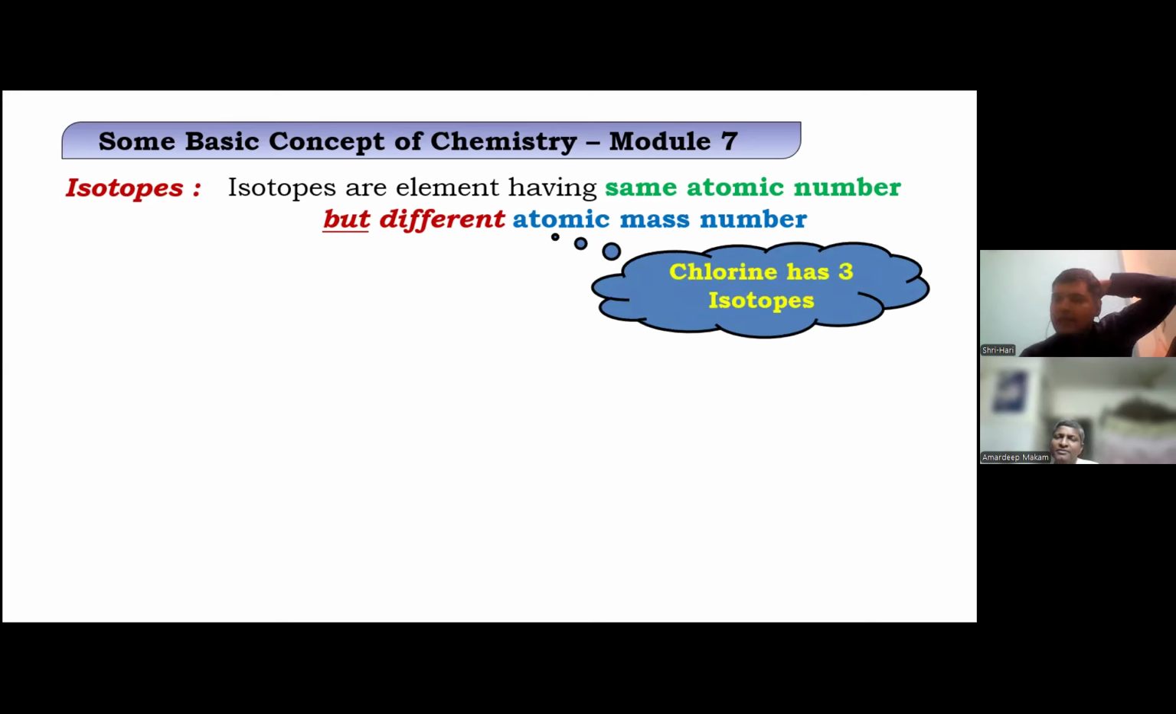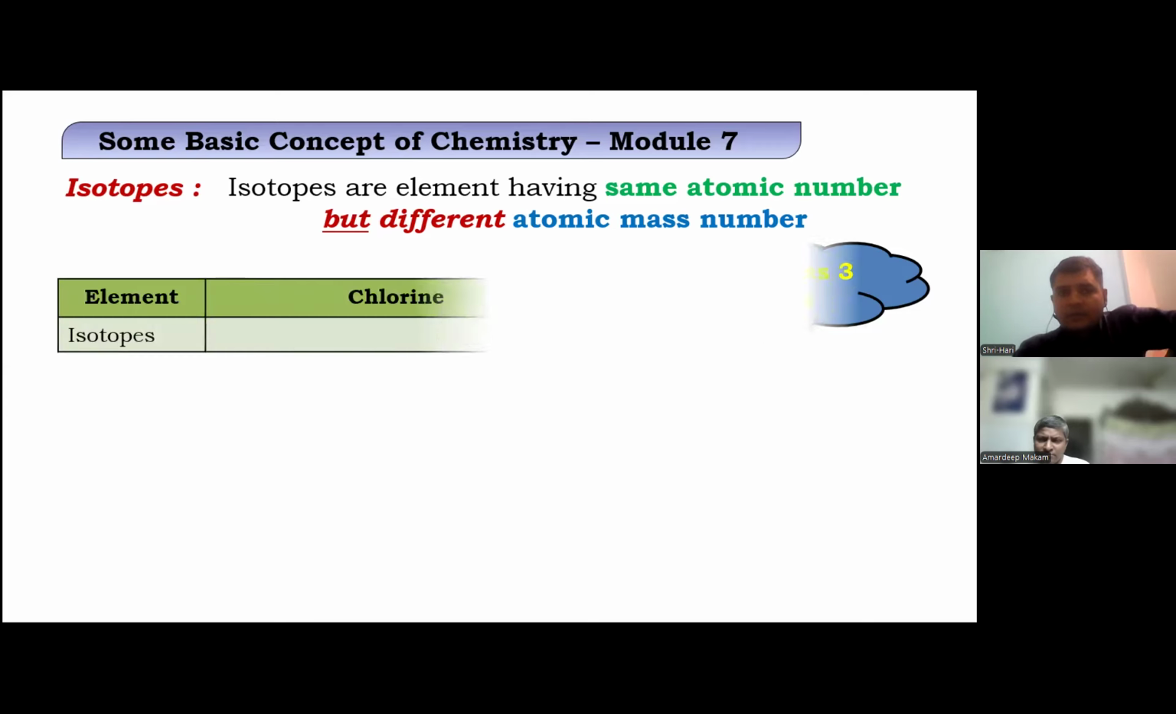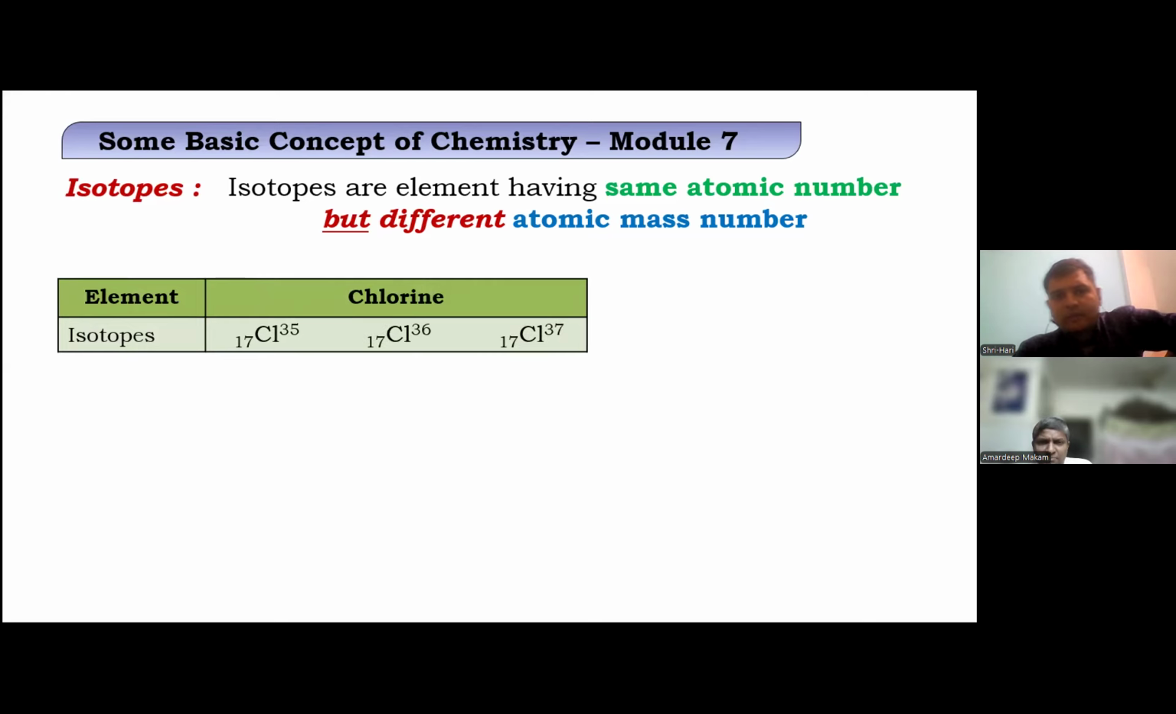We have isotopes for oxygen. We have isotopes for carbon. There are isotopes for many elements. So these are isotopes for chlorine with different mass numbers. You see, below is the atomic number and above is the mass number.